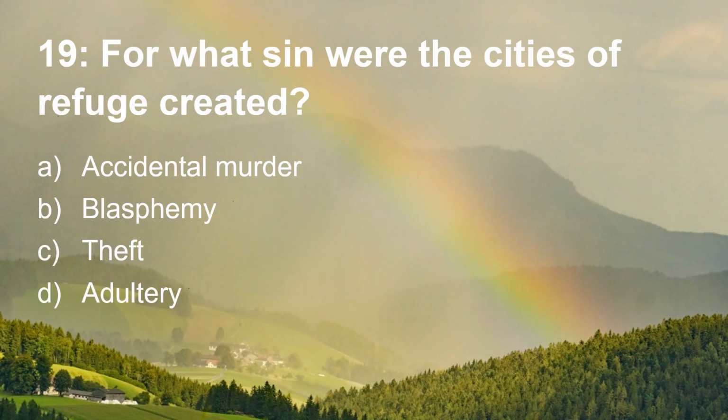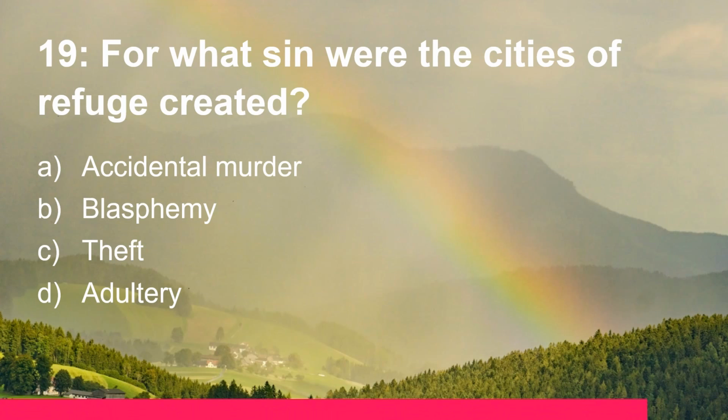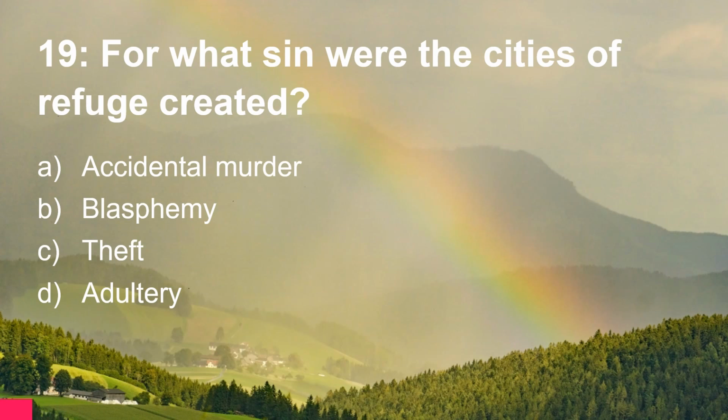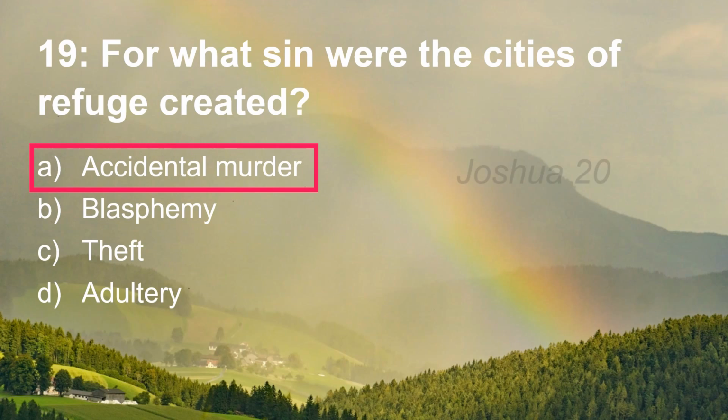Question 19. For what sin were the cities of refuge created? Was it accidental murder, blasphemy, theft, or adultery? They were created for accidental murder in Joshua chapter 20.